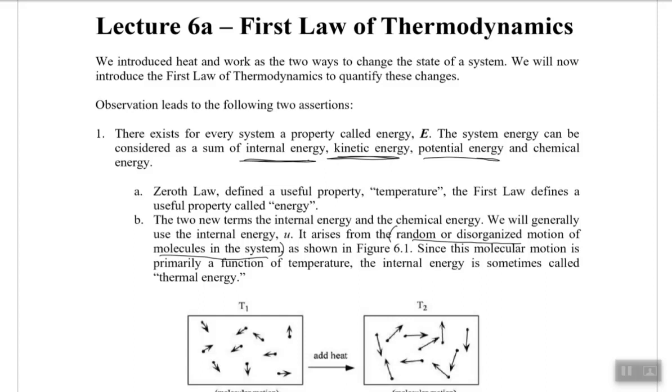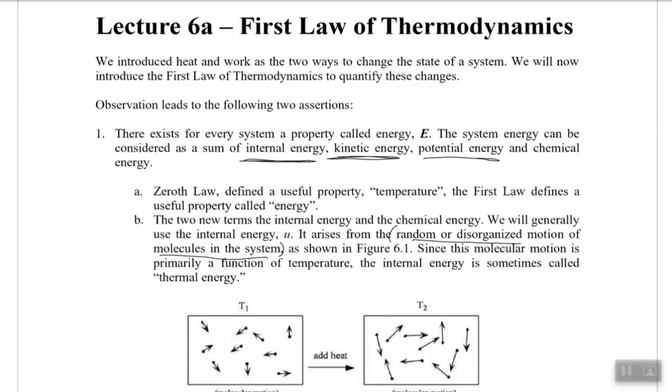In previous classes, you might have said internal energy is the sum of kinetic energy and potential energy. Sorry, in classical thermodynamics, that definition might not be good enough, or might not actually be correct. Internal energy equal to the sum of kinetic energy and potential energy is in terms of microscopic thermodynamics. If we are defining the internal energy microscopically, then that is what we call the sum of kinetic and potential energy.